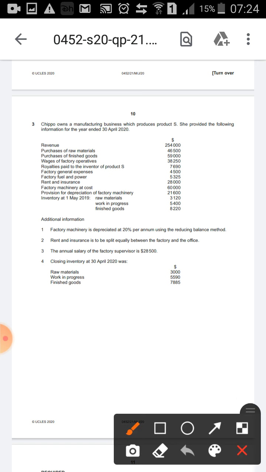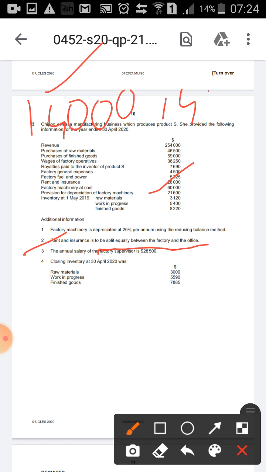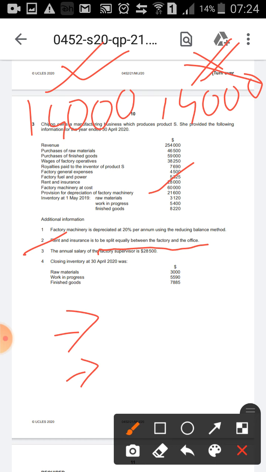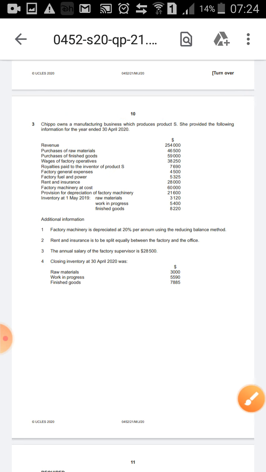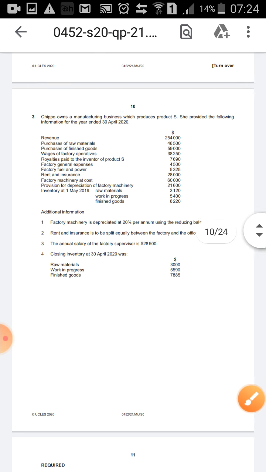And then they have said that rent and insurance is to be split equally between factory and office. Rent and insurance is to be split equally between factory and office means what? Like rent and insurance, here it is 28,000, they have said to split it equally, 14,000 will go to the factory and 14,000 will go to the office. We are not concerned with the office thing, we are just concerned with how much goes to the factory. So under prime cost when you write the expenses, don't write the full 28,000 for rent and insurance, only write this half, 14,000. And that's it, and there's nothing more to say in this sum.